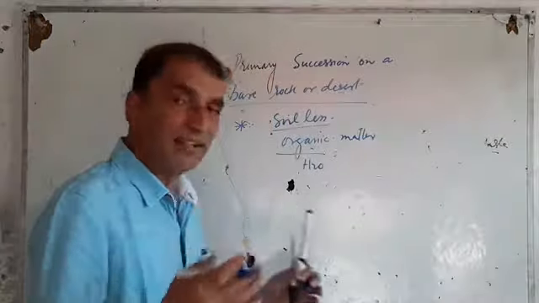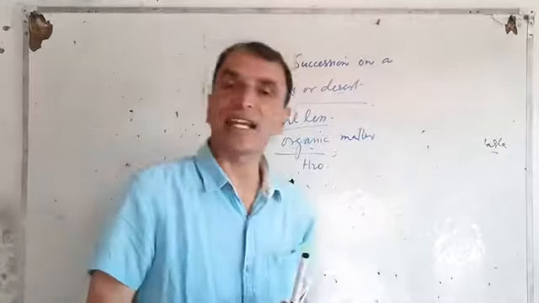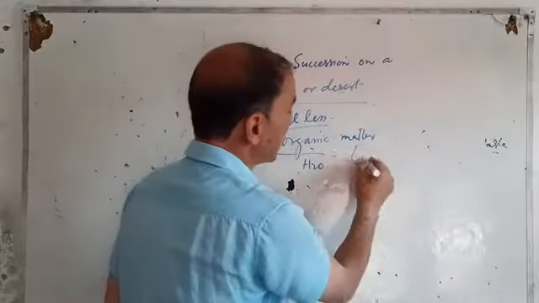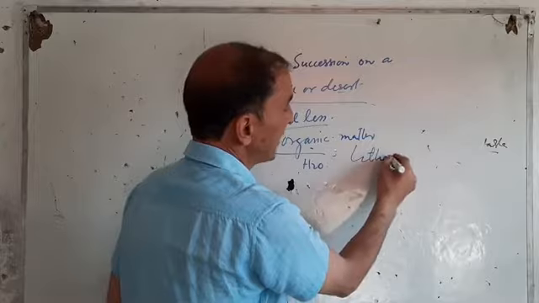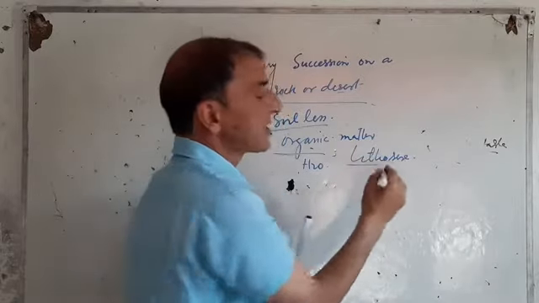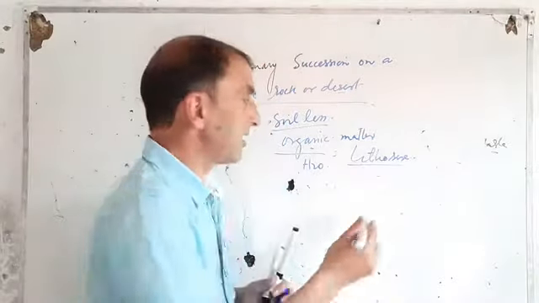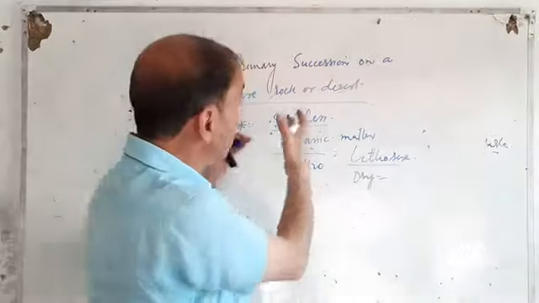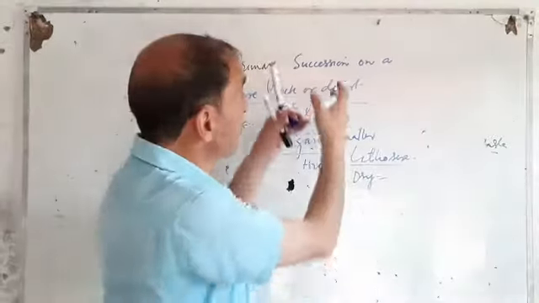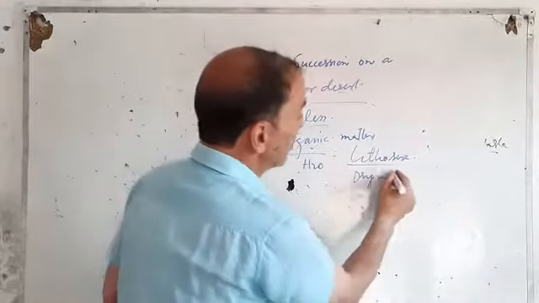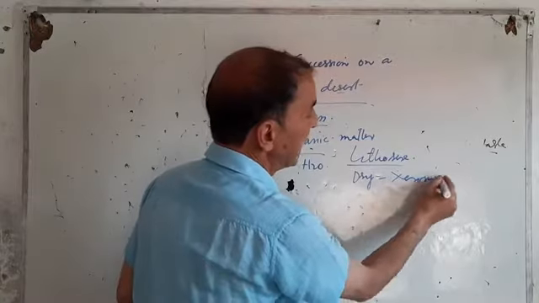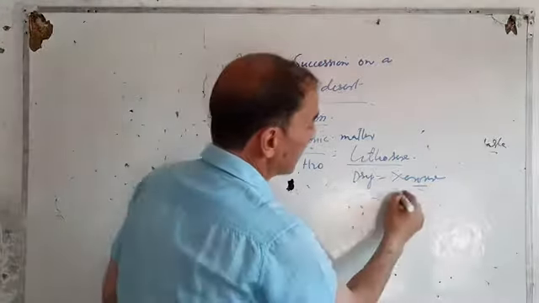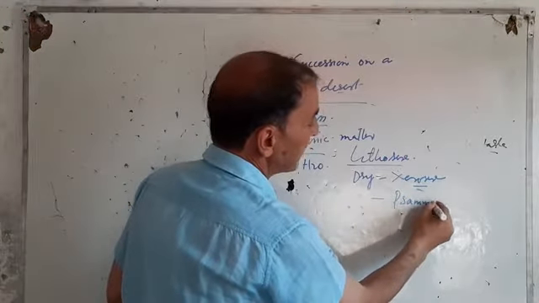When primary succession takes place on rock, this is known as lithosere. When it occurs on a dry area, other than rock, on a desert, it's known as xerosere. Right? When it occurs on sand, it's known as psammosere. Right?